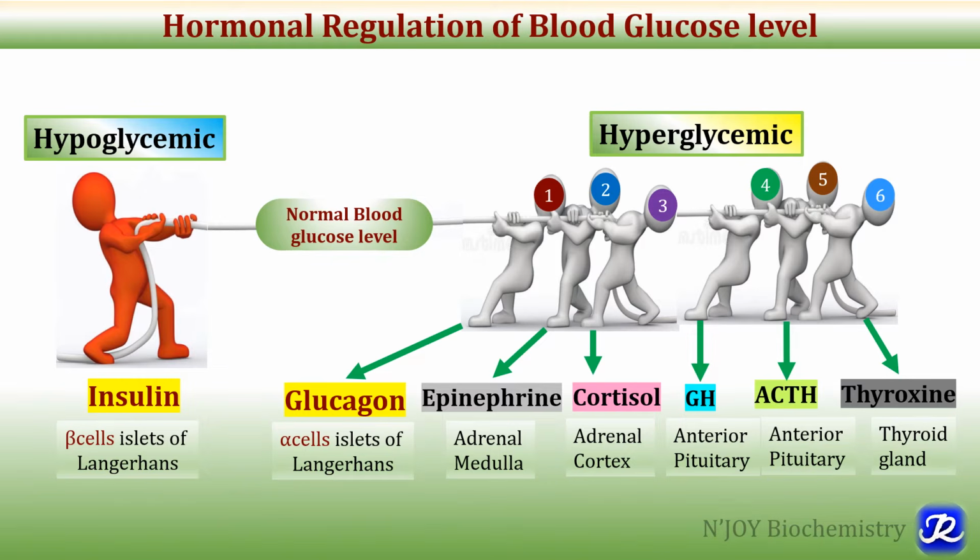So there are 6 hyperglycemic hormones: glucagon, epinephrine, cortisol, growth hormone, ACTH and thyroxine, out of which glucagon has the predominant role in increasing the blood glucose concentration. There is only one hypoglycemic hormone, that is insulin, which will bring the blood glucose level back to the normal range when it is increased after intake of a meal. So there is a balance between the hypoglycemic and hyperglycemic hormones so that the blood glucose level is maintained within the narrow normal range, both in the well-fed state and in the fasting condition.